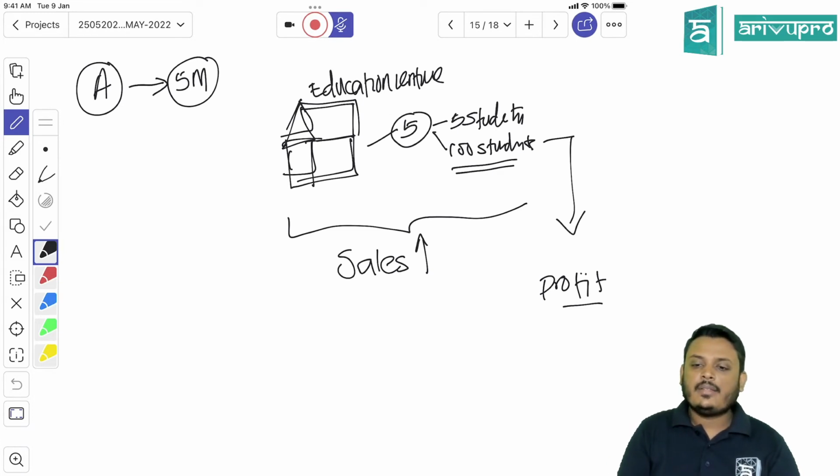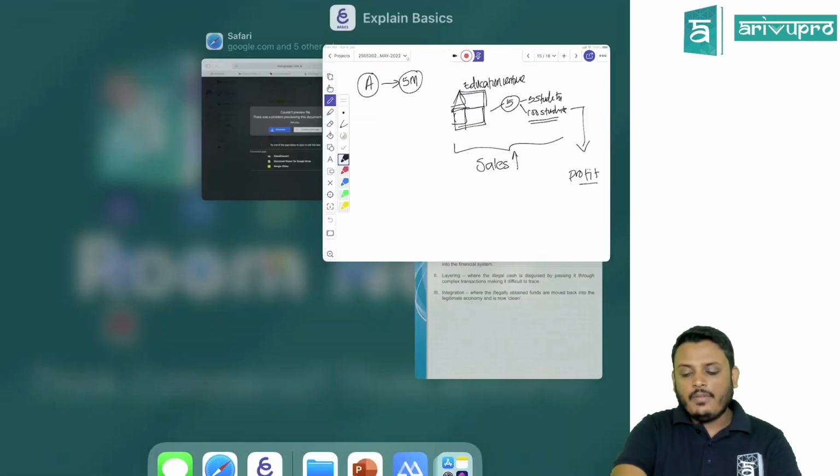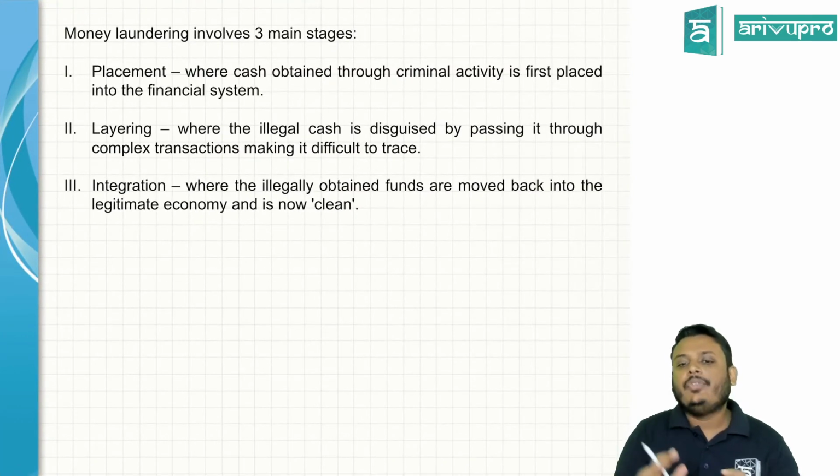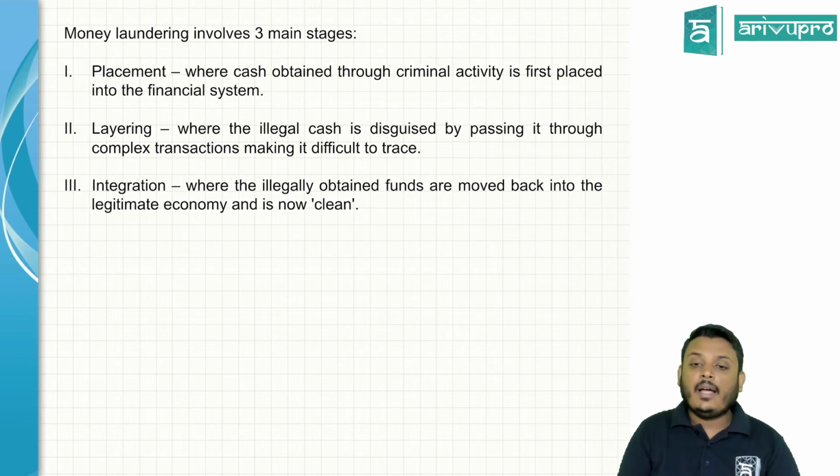So you should understand that organizations are the format and organizations are the tool to do money laundering, right? Therefore, it's our duty to be aware. When we work as auditors, we should be more aware whether these types of money laundering are taking place within the organization or not. From where these organizations are getting money, capital, all these sorts of things, we should always be aware and concerned.